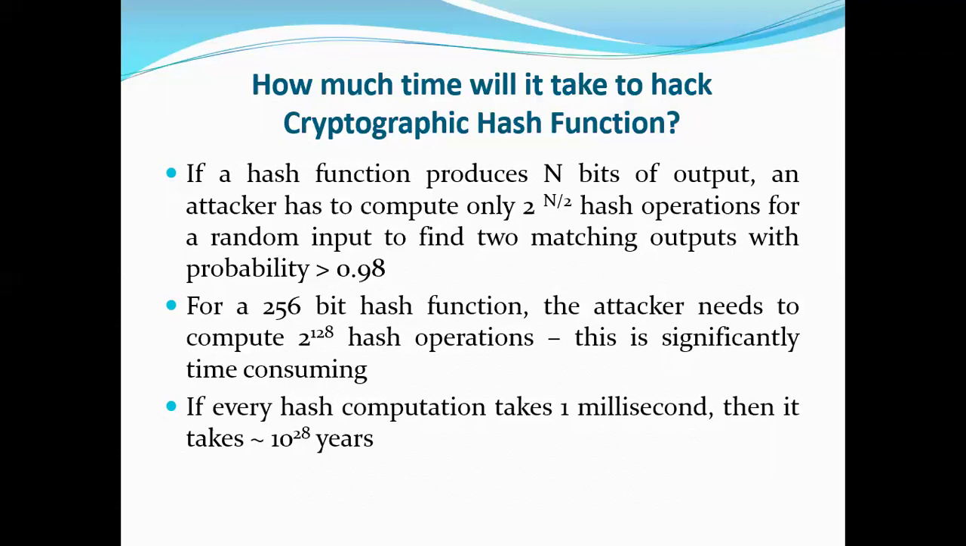So for a 256-bit hash function, the attackers need to compute 2 to the power 128 hash operations. This is significantly time consuming. Okay, so if every hash operation takes 1 millisecond, then it takes 10 to the power 28 years. So it is next to impossible to find the inputs.